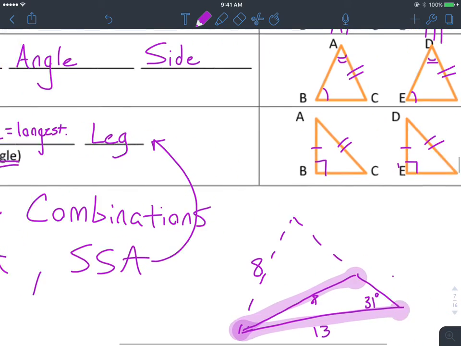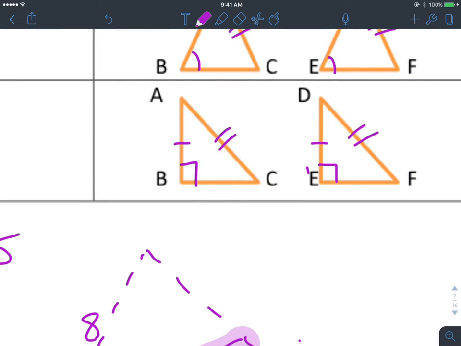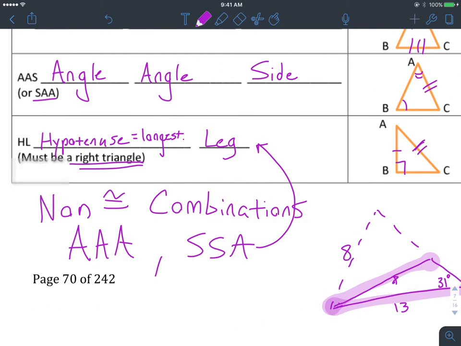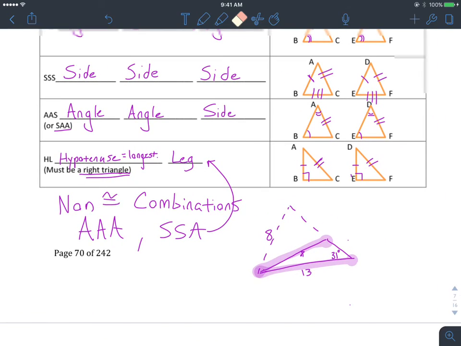All right, hypotenuse leg. Technically, if you look at it, it's side, side, and then you have the non-included angle. It's just a very specific case that always works. So whenever you see a right triangle, look for hypotenuse leg. If it's not a right triangle, then don't worry about it. Be kind of careful there. Side, side, angle is not always congruent unless it's a right triangle, essentially.